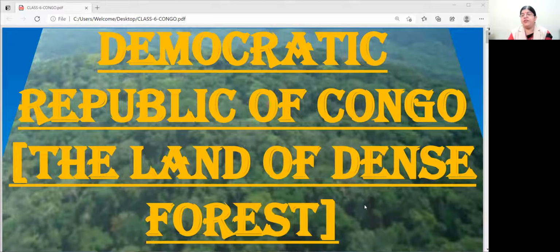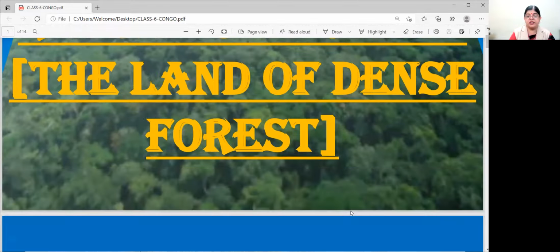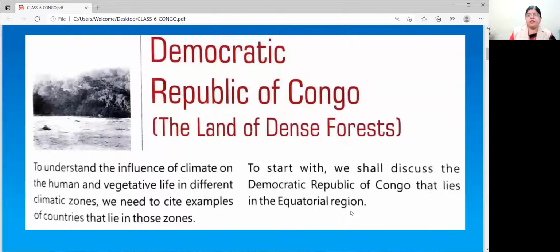And children, whenever we are studying about the areas near the equator, we should all remember one thing. They are very hot and rainfall is throughout the year in these areas. Now we are going to start with the chapter.